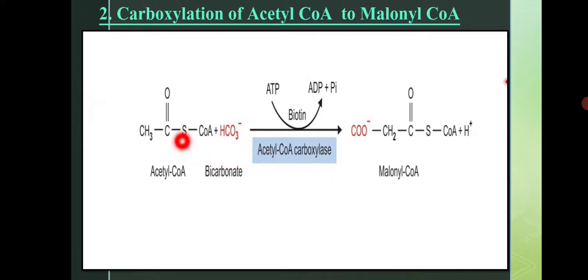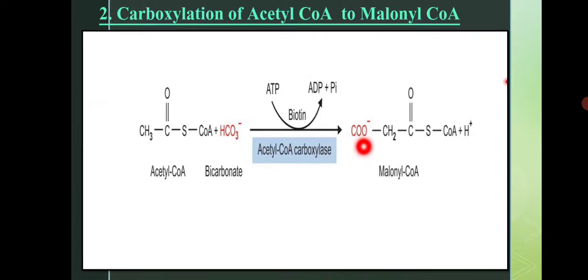So this is the structure of acetyl CoA. Acetyl CoA reacts with bicarbonate, HCO3, and when reacted with the bicarbonate, it gets converted into malonyl CoA. For this process the energy is required in the form of ATP. ATP is converted into ADP plus inorganic phosphate, and we require the coenzyme called biotin, and this reaction runs in the presence of the enzyme acetyl CoA carboxylase. Here there is addition of CO2.